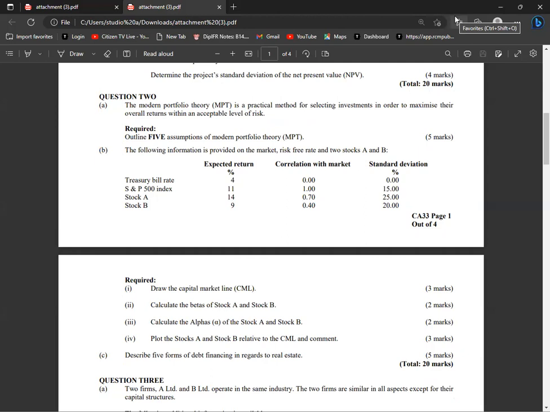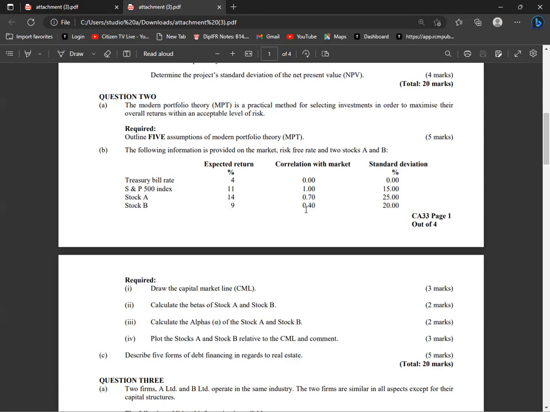So now we are talking of the correlation of B. The correlation of stock B is 0.4, times which standard deviation?